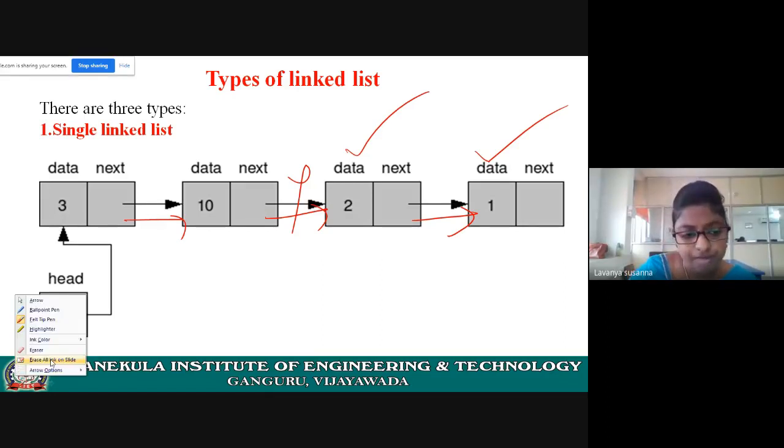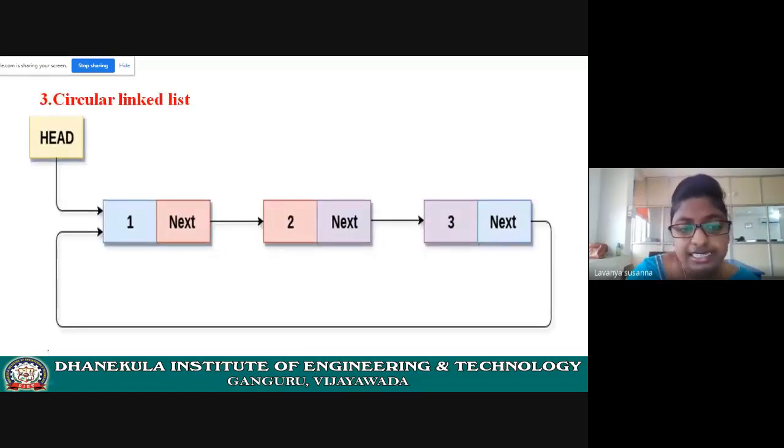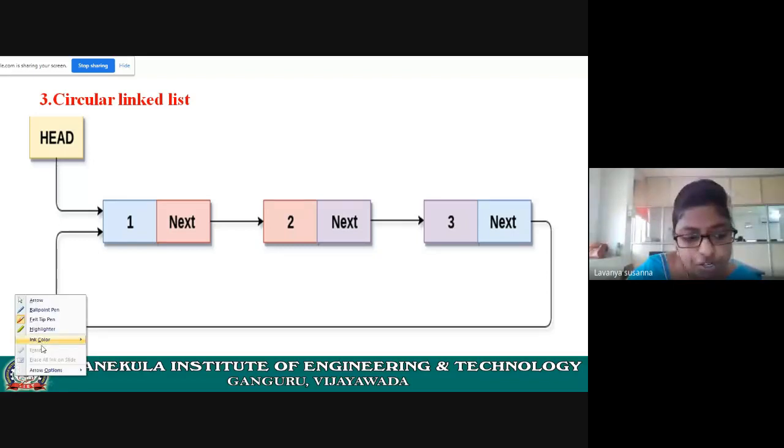I hope you understood. Now, let us see the third type of linked list. What is the third type of linked list? Circular linked list. See the definition of circular linked list. I request all the students to note it down in your running notes.